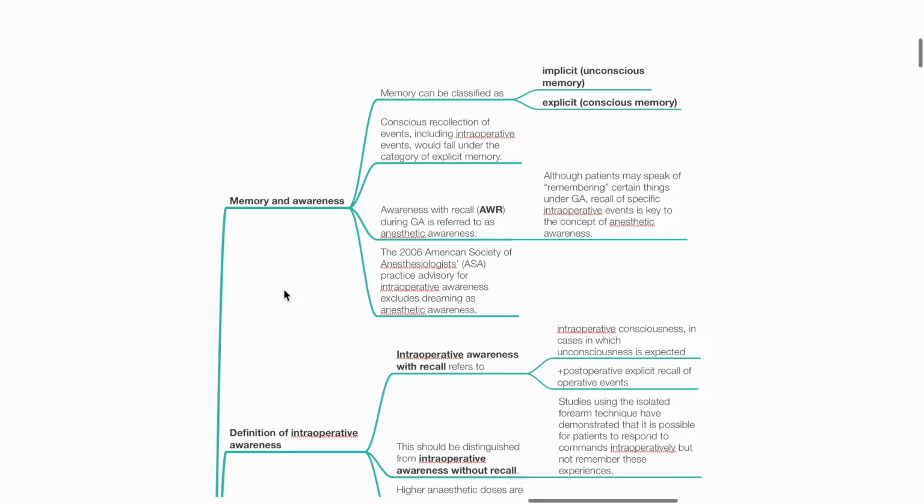Memory and awareness. Memory can be classified as implicit unconscious memory and explicit conscious memory. Conscious recollection of events, including intraoperative events, would fall under the category of explicit memory. Awareness with recall, AWR, during general anesthesia is referred to as anesthetic awareness. Although patients may speak of remembering certain things under GA, recall of specific intraoperative events is the key to the